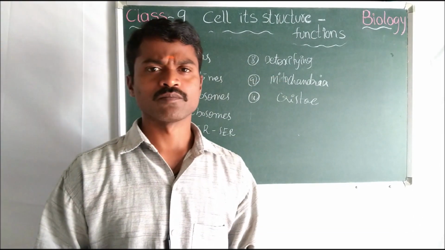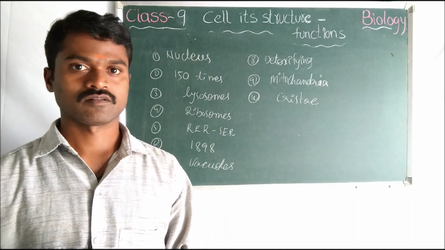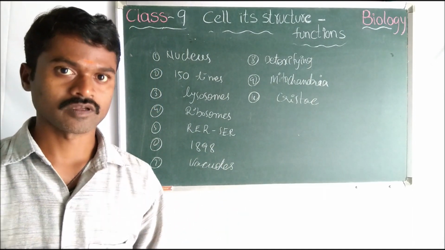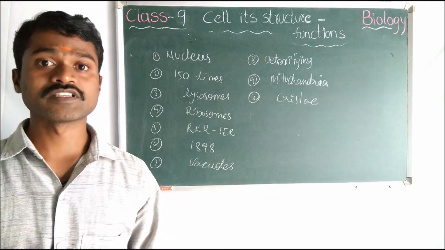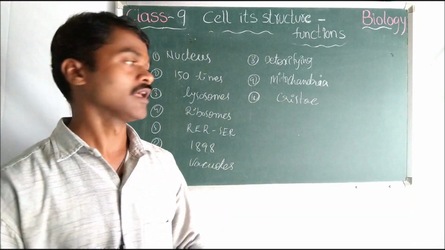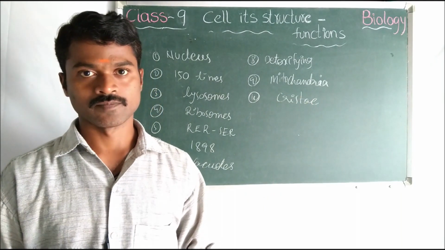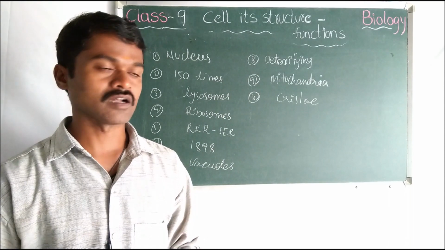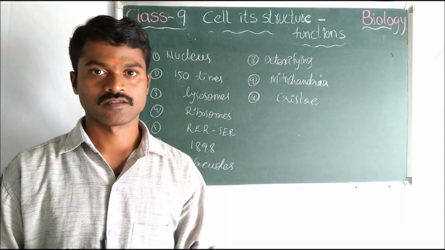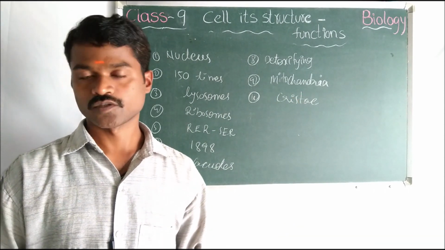Now, what is the main function of the SER? Detoxifying. Next, which cell organelle is called the powerhouse of the cell? Mitochondria. The projections in the mitochondria are called cristae. The number of mitochondria is 100 to 150.